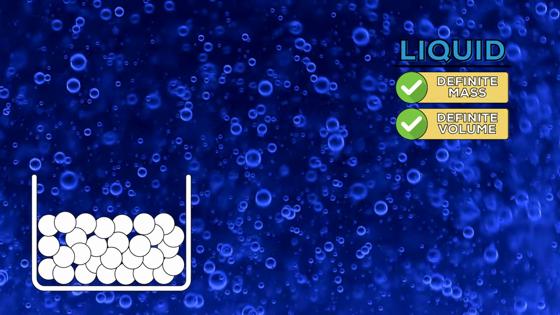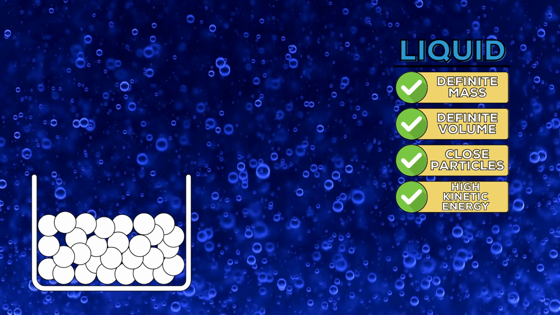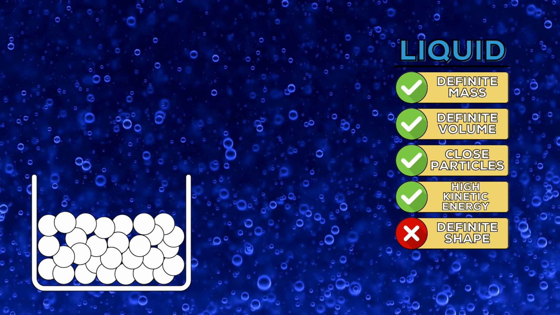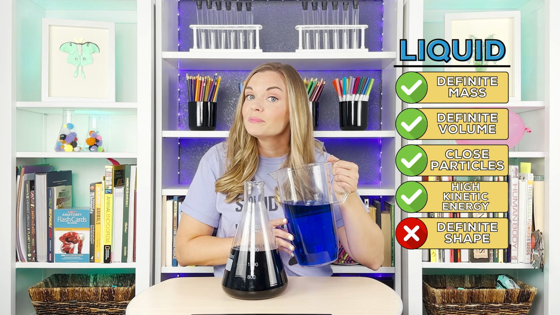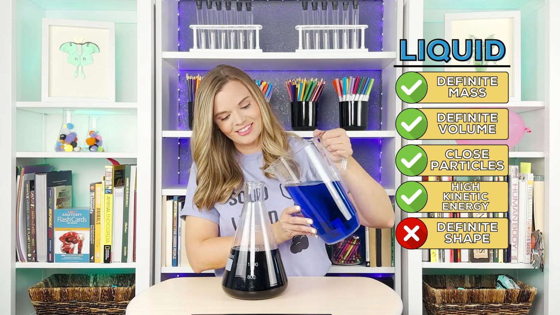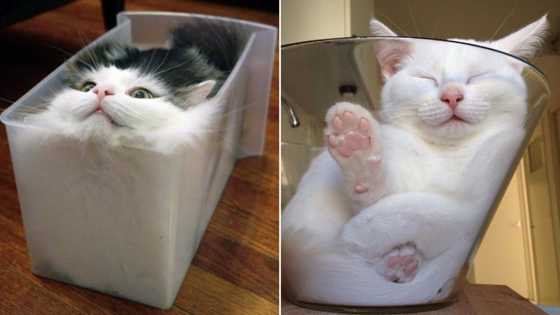In a liquid, the particles are more loosely packed than in a solid and are able to flow around each other, giving the liquid an indefinite shape. Therefore, the liquid will conform to the shape of its container. There. So cats must be liquid. If I fits, I sits.